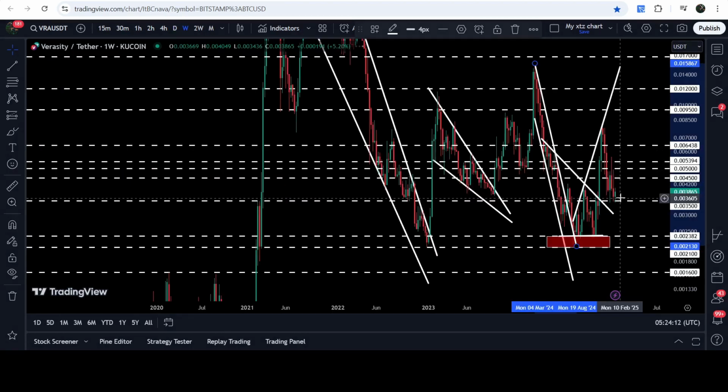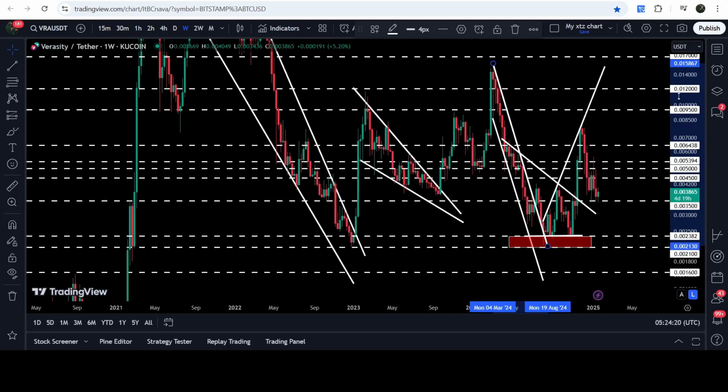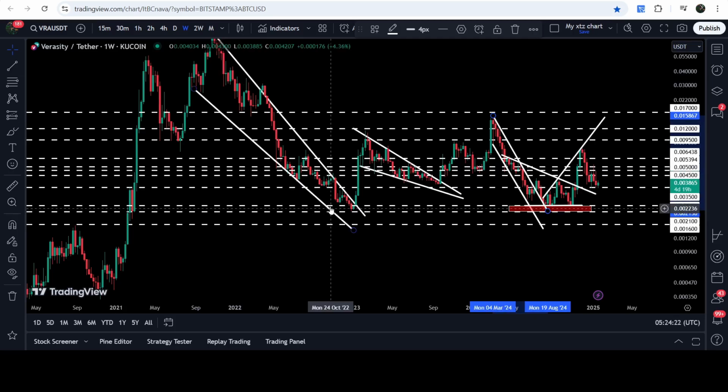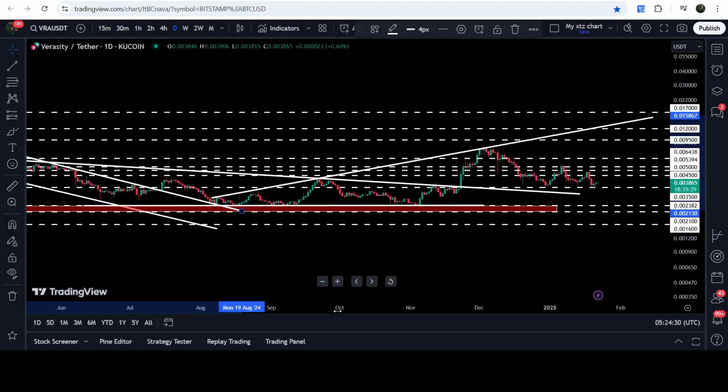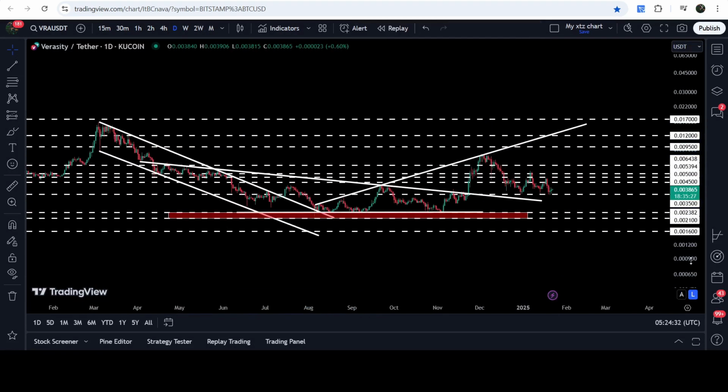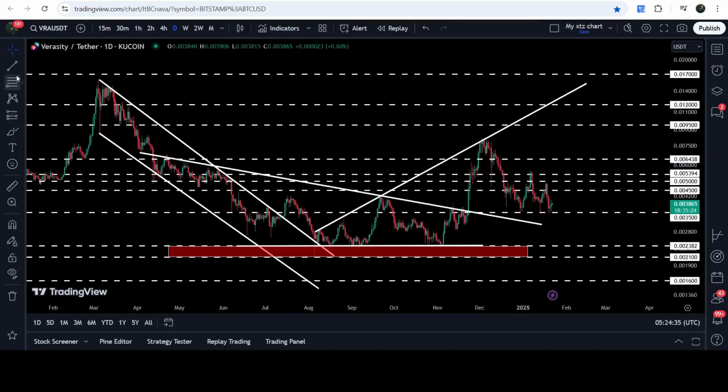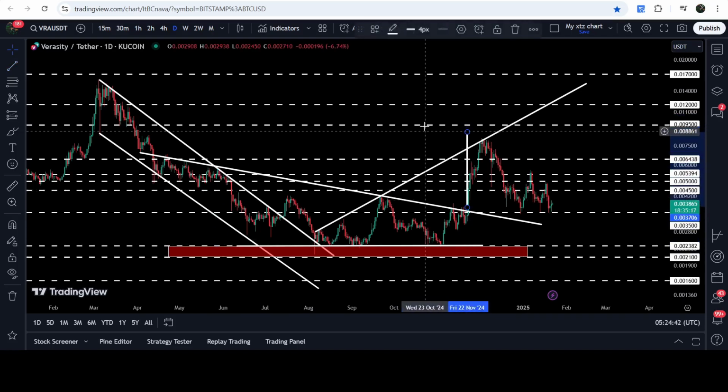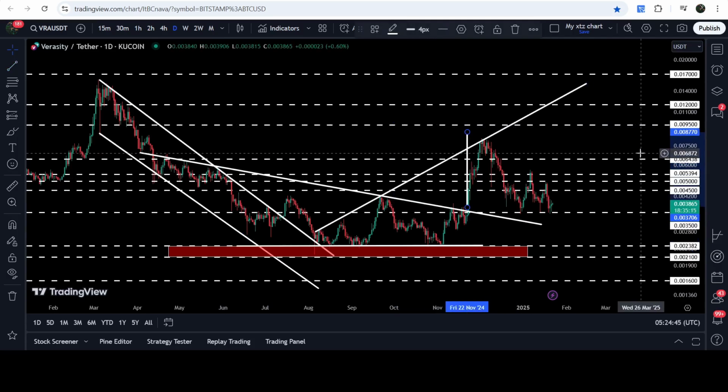If we take a look at the weekly time frame chart, you can see that previously in the month of December 2022, it had been acting as a very strong support zone, and it was also acting as a recent swing low point before the breakout from this very massive falling wedge pattern. This time again for the past several weeks or months, it has been acting as a nice support, and now finally, we have broken out of the resistance of this descending triangle. Now, the target for the breakout from this descending triangle is, by the way, here, very close to this long-term resistance point of $0.0095, approximately at $0.0087.